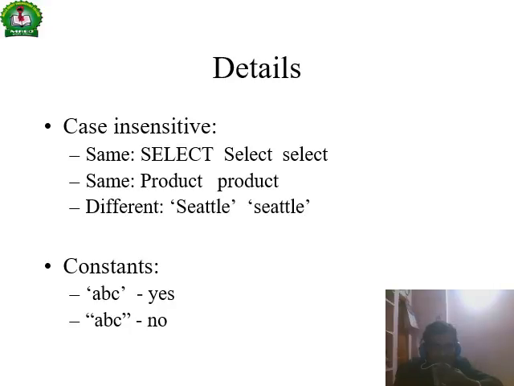Constants: ABC in single quotes is accepted as a string, and double quotes are not, right? It will not be a constant.